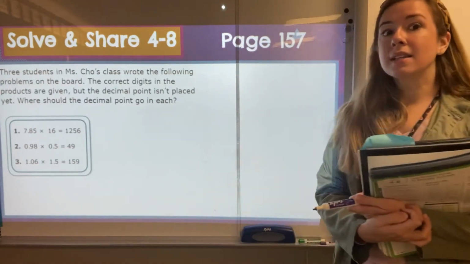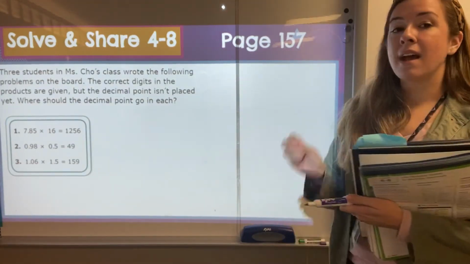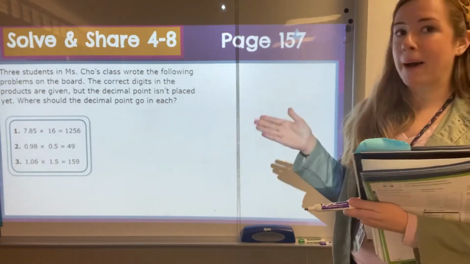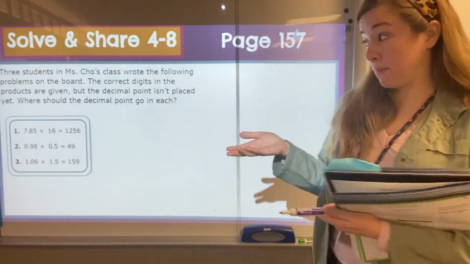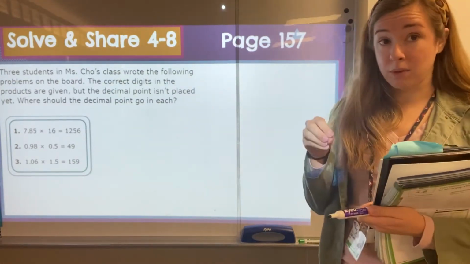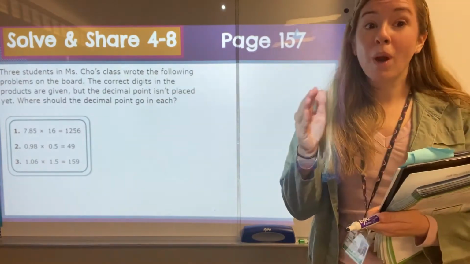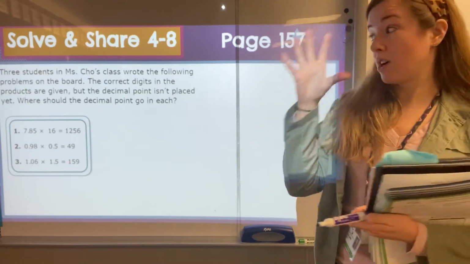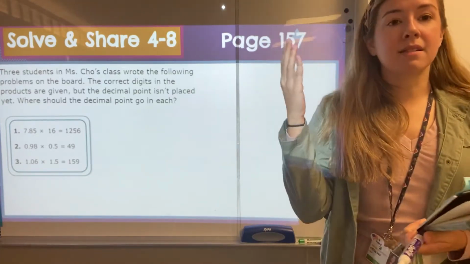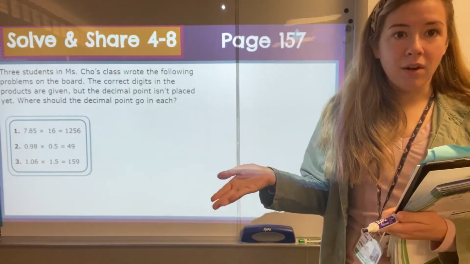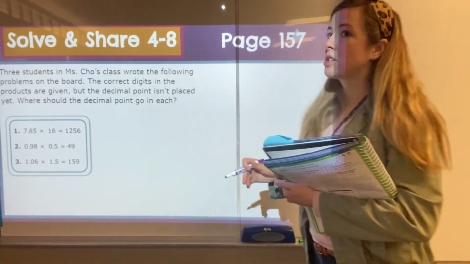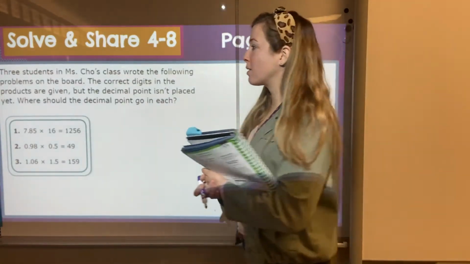So here we're using a little bit of number sense, kind of using our estimation skills, to see about how large the number should be and then where our decimal should go. This won't always work by counting however many decimal places are in the factors and the answer, because they might have eliminated a 0 that could be on the end of the number, because that would just make an equivalent decimal. So we have to use a little bit more reasoning skills.